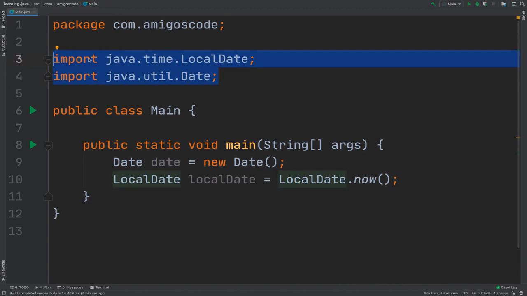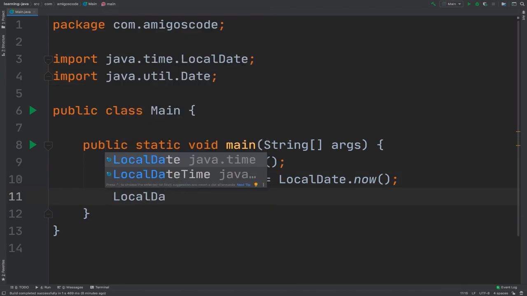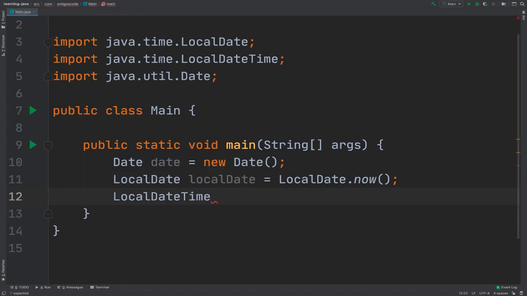So now we have imported from two different packages. So java.util, and then java.time, and from it we have local date as well as the date class. So let's do another one. So local and then date time, and you can see that this time the package is the same, right, but a different class.